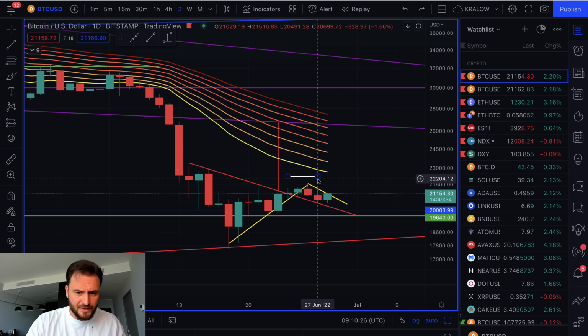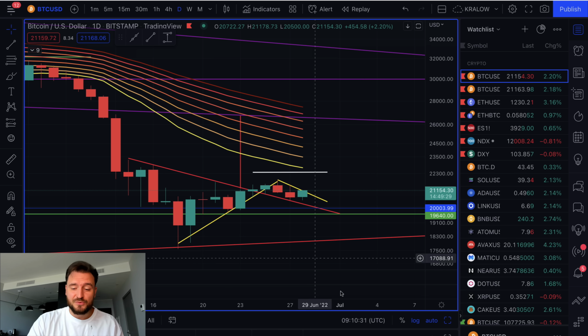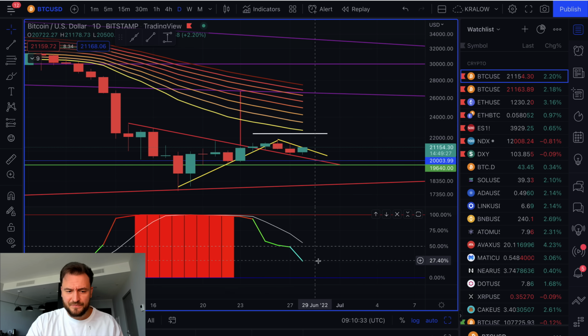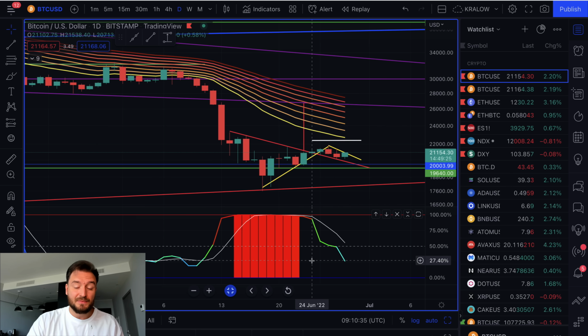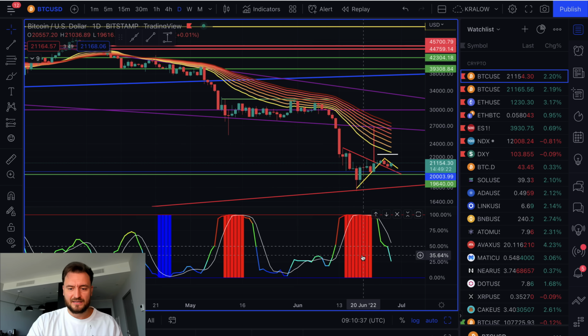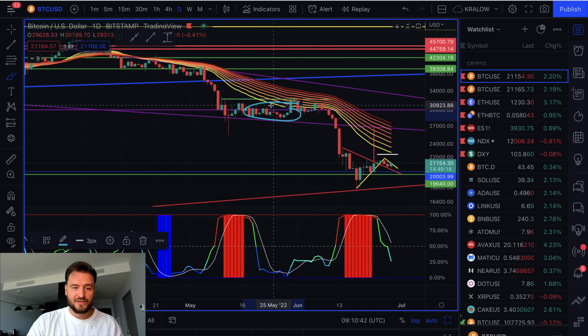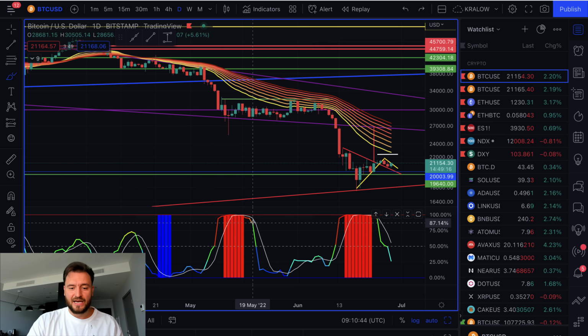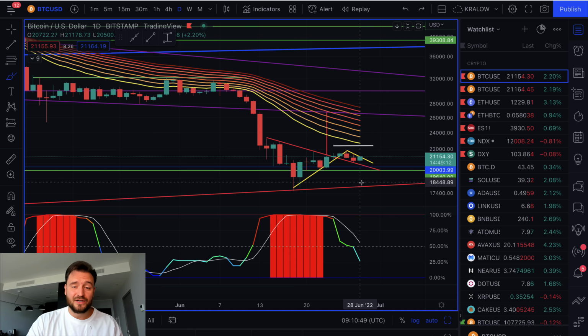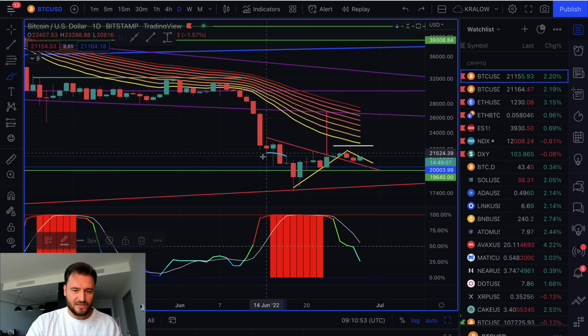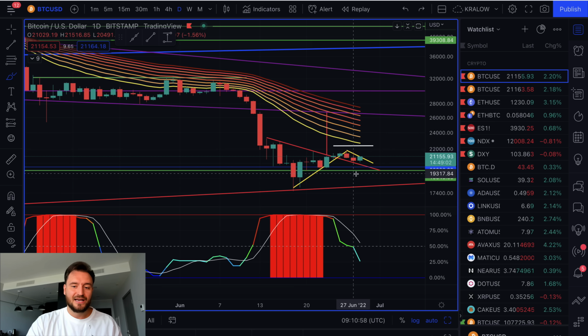Let me actually make it a little bit bigger. So what I'm trying to say here, guys and girls, is that there isn't really very much power, and if we turn on the BBWP, we're going to see that we're actually going into this cool down area, just like we've seen right here. After this strong move downward, we had a prolonged time of consolidation, and for this reason, I have told you in many videos back, that the best case scenario for right now, and I told you this when we were here, would be some kind of consolidation in this region, and look what's happening.